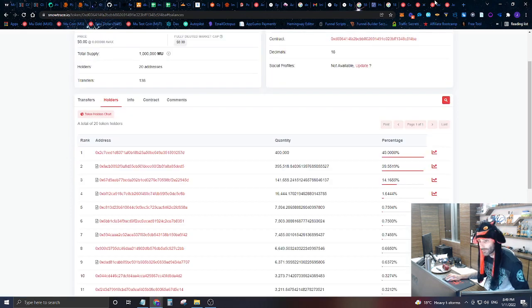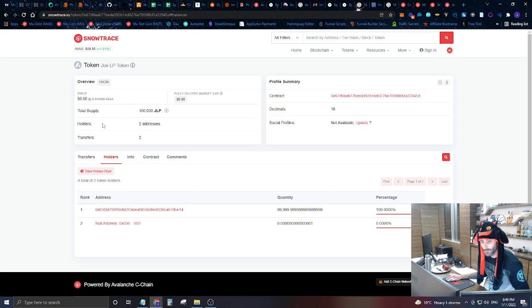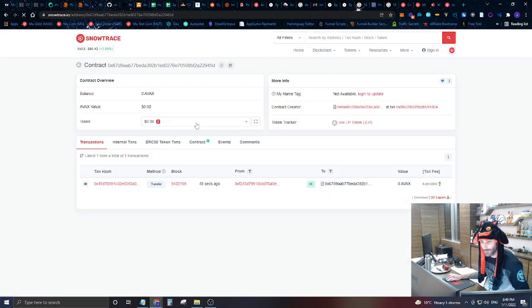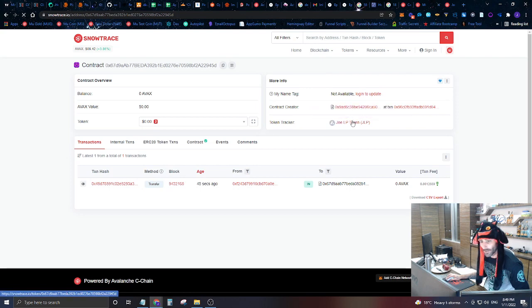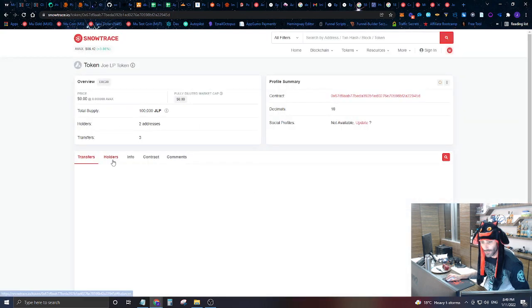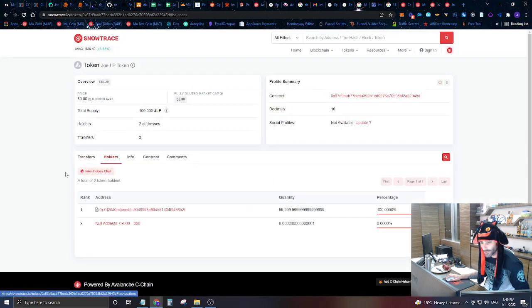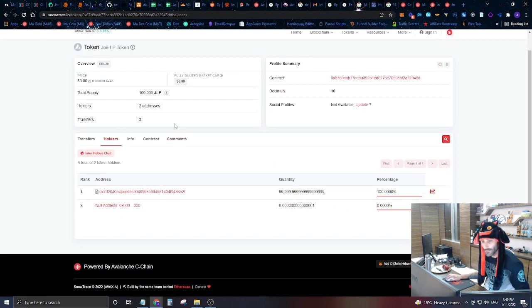So now if we come back over here and look at this contract, and again, this contract was the liquidity pool between mu coin and mu gold. If we look at this contract and see who holds it, we can see that there's only 2 holders, and one of them is, guess what?